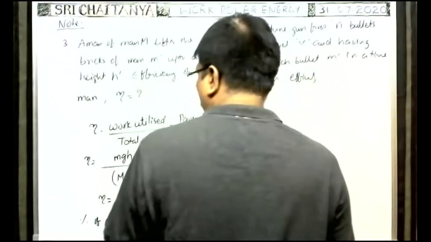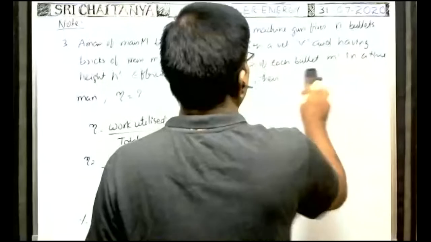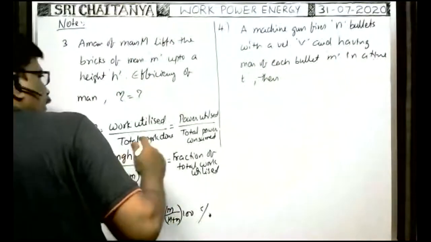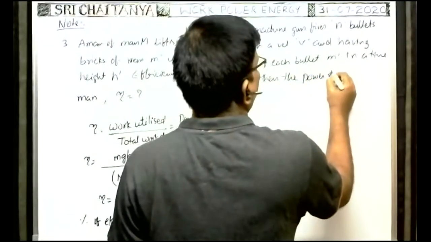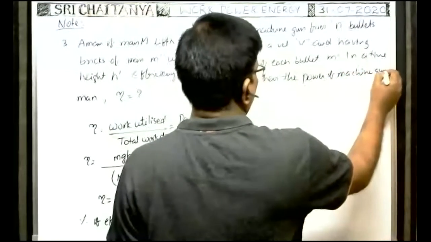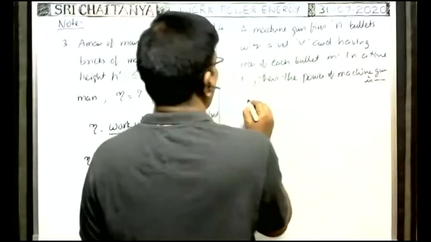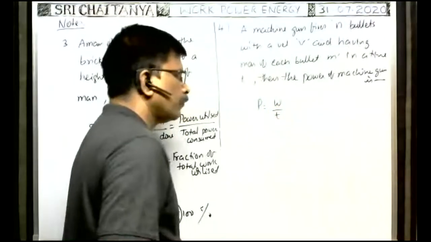Then what is the power of the machine gun? Then the power of the machine gun is how much? Power of the machine gun is equal to work by time. That is the general formula.